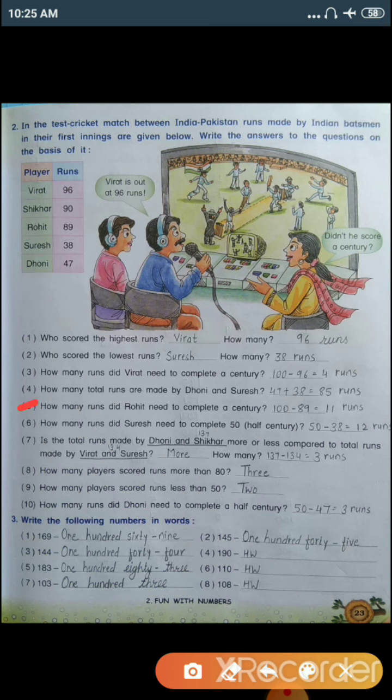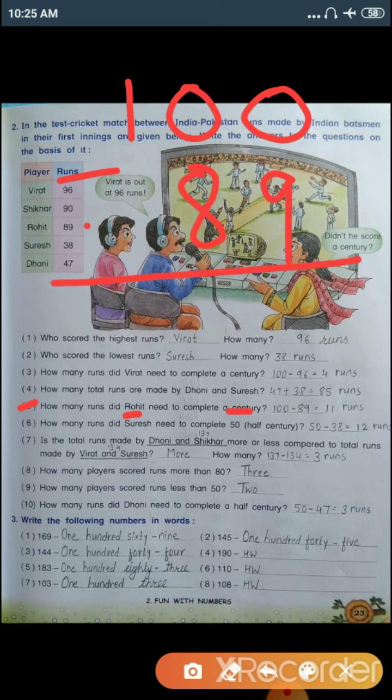Now question number 5. How many runs did Rohit need to complete a century? Again, a century means how many runs? 100 runs. And Rohit has made 89 runs. So how many more does he need to complete his century? For that we need to subtract these two numbers. So I will cut this 0 and I'll write here 10.